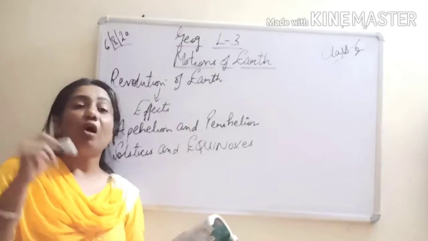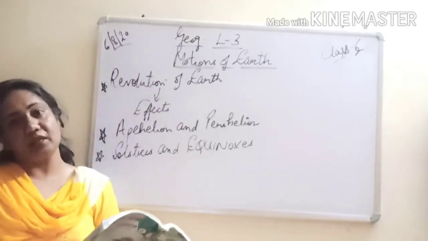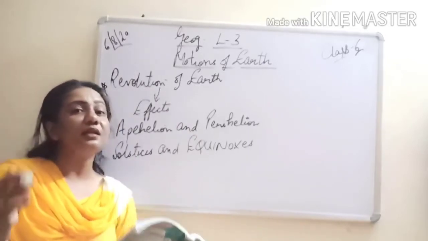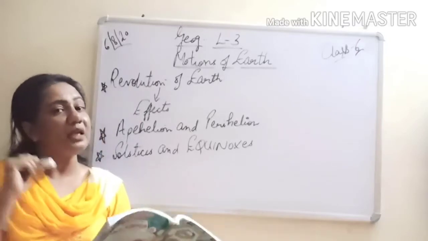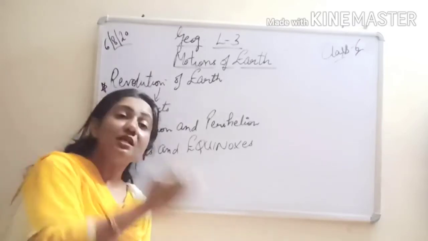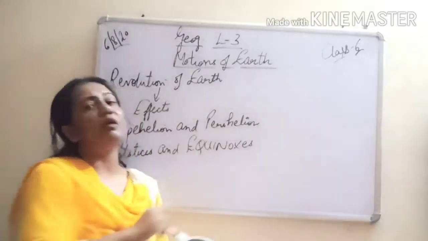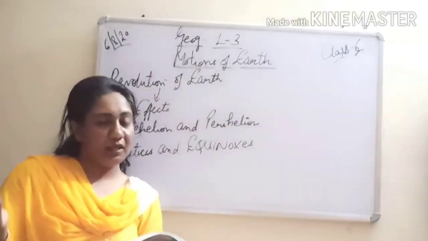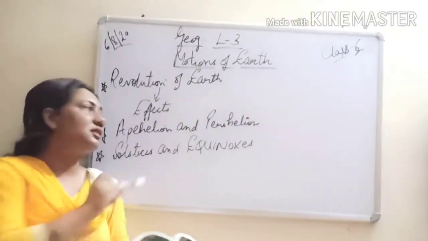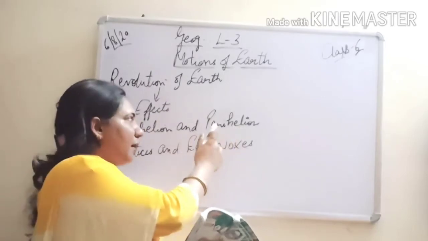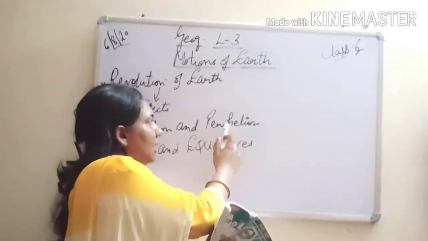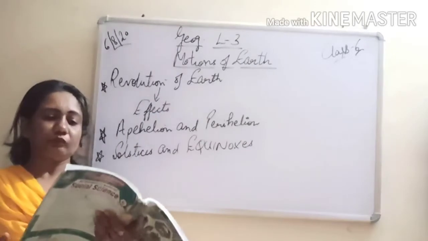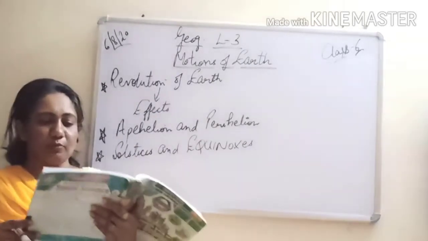It is on 4th of January every year that it happens. So when the sun and the earth have the minimum distance, when the earth comes near the sun, it is the position of perihelion, and it is a combination of two words. You can be asked the meaning of perihelion. Peri means near and helios means sun, right? So this much you need to mention.